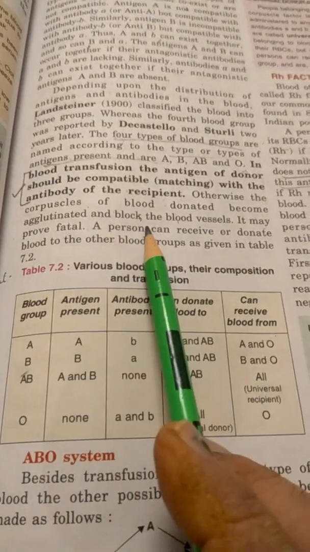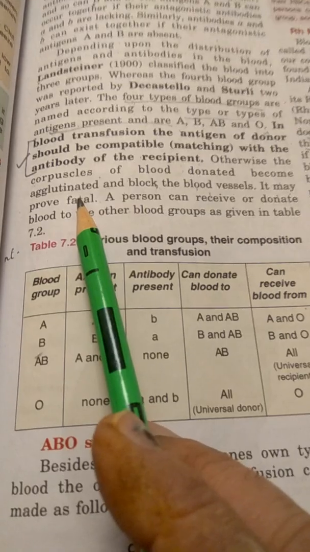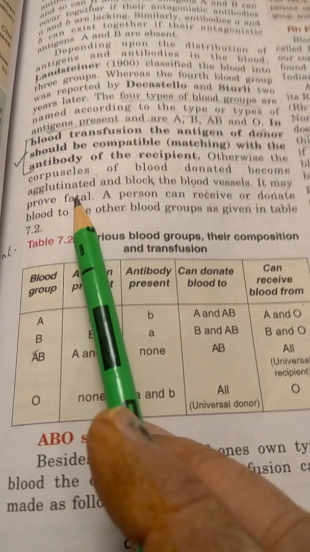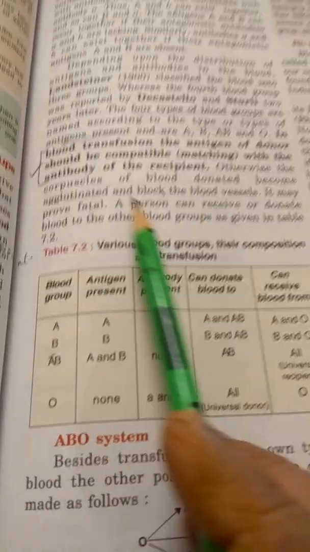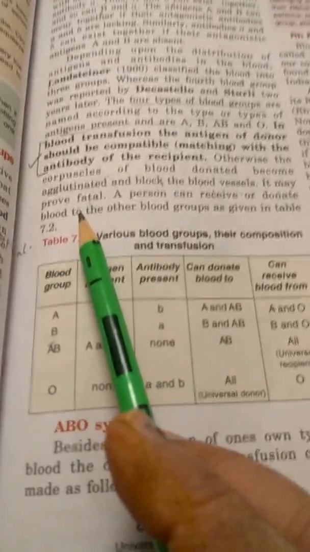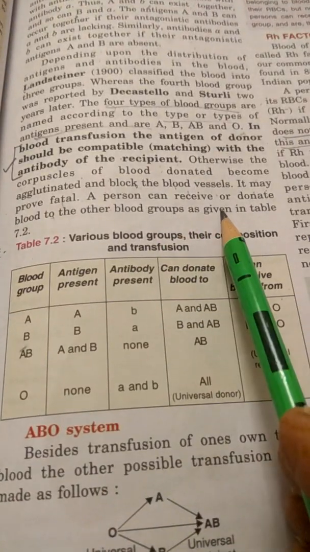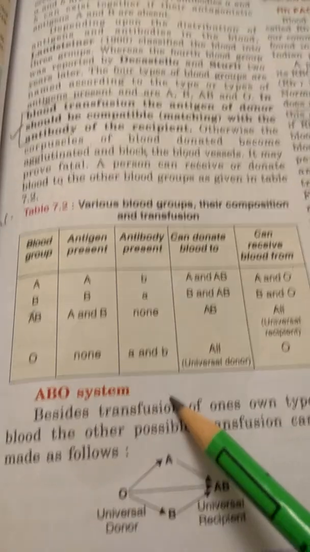Otherwise, the corpuscles of the blood donated become agglutinated, that is, the red blood cells will stick to one another to form a clump and block the blood vessels. It may prove fatal, that is, death may occur. A person can receive or donate blood to the other blood groups as given in the table.